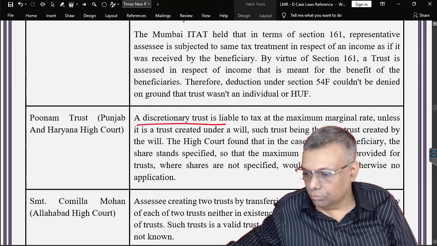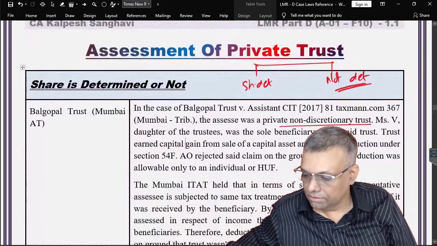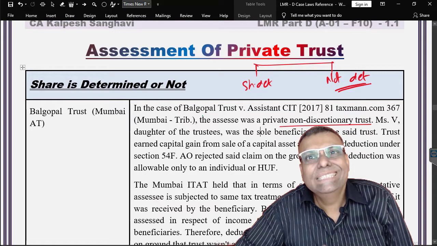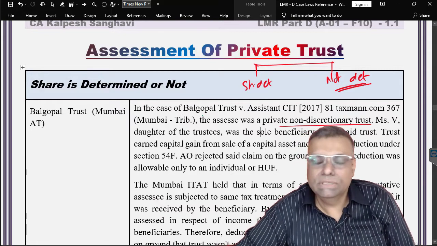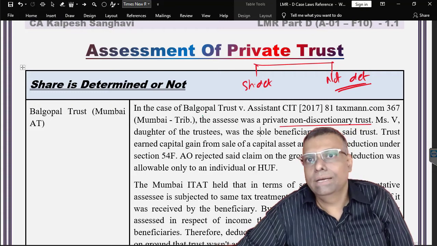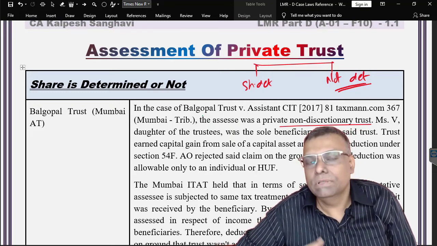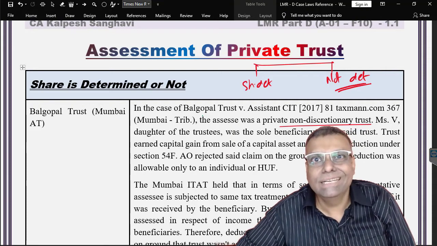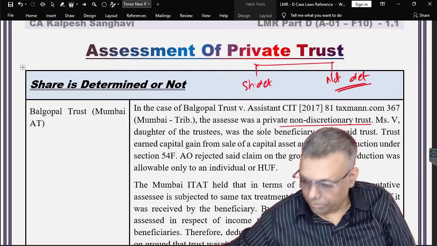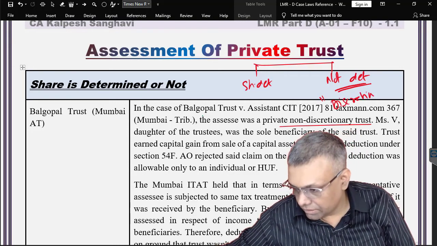So, understand these words which are often explained by the courts, and in general it is a very, very simple thing. Now, when you say that it is a discretionary trust, it means that the trustees have a discretion to decide which beneficiary will take how much share. So, if the question uses the language like it is a discretionary trust, it means that the share is not determined. Not determined share means it is also called a discretionary trust.